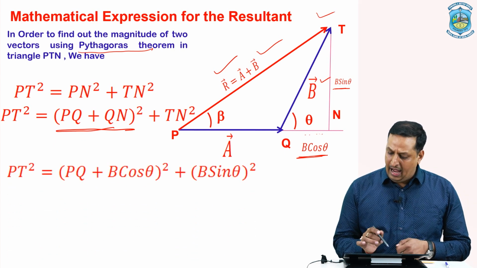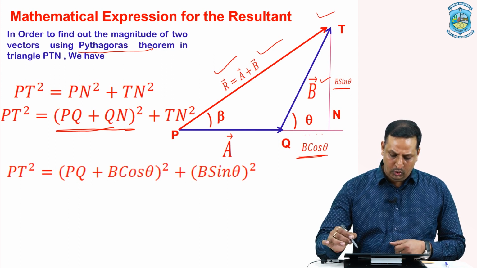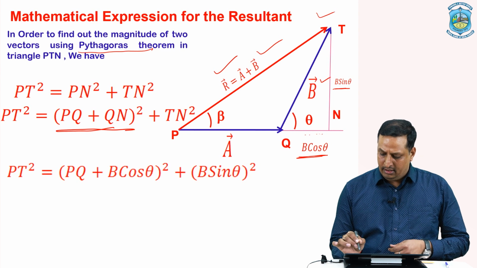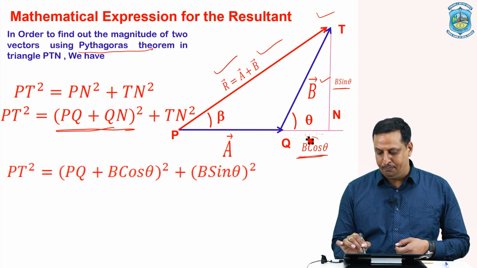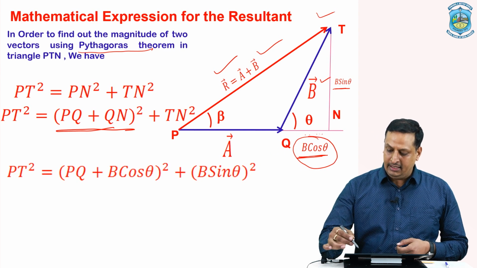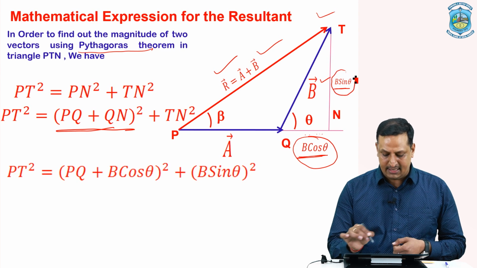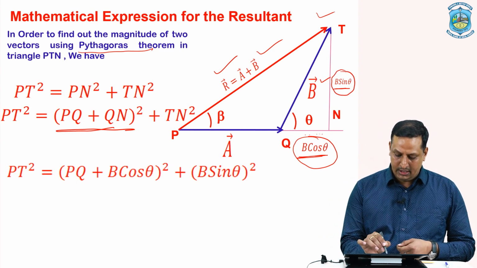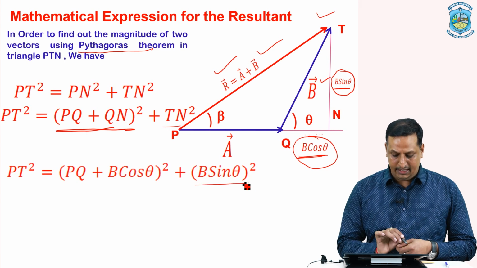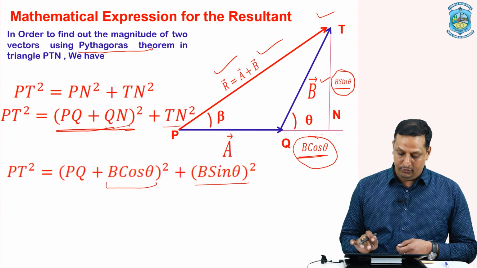As I told you earlier, this QN is a component vector of B, which is equivalent to B cos theta, and TN is also a vertical component vector of B, which is equal to B sine theta. Then we have replaced these values in these expressions. In place of TN we now have B sine theta, and in place of QN we now have B cos theta.